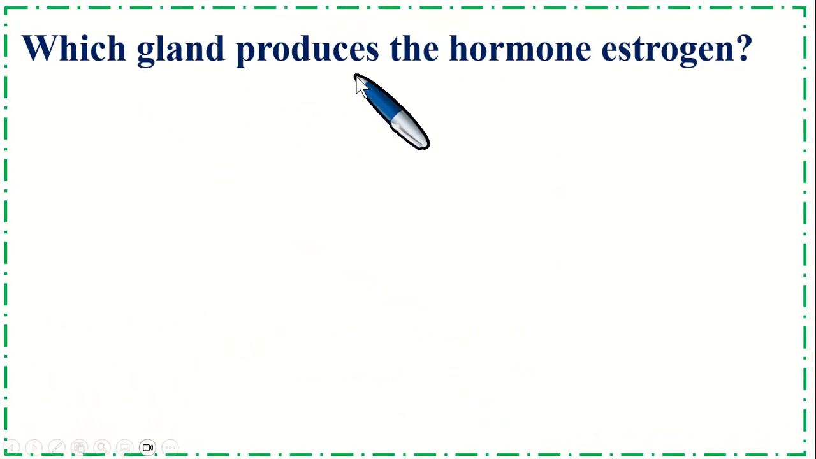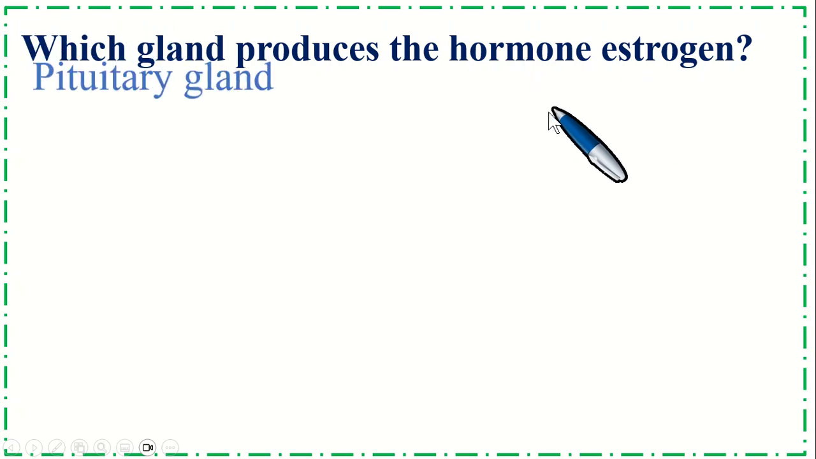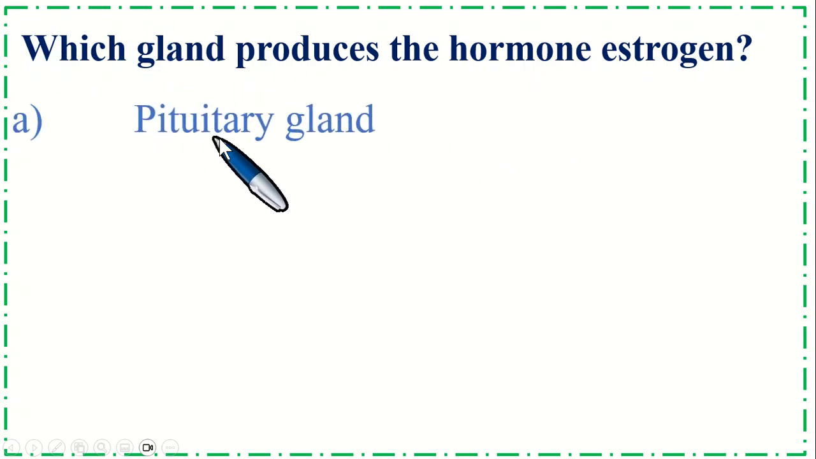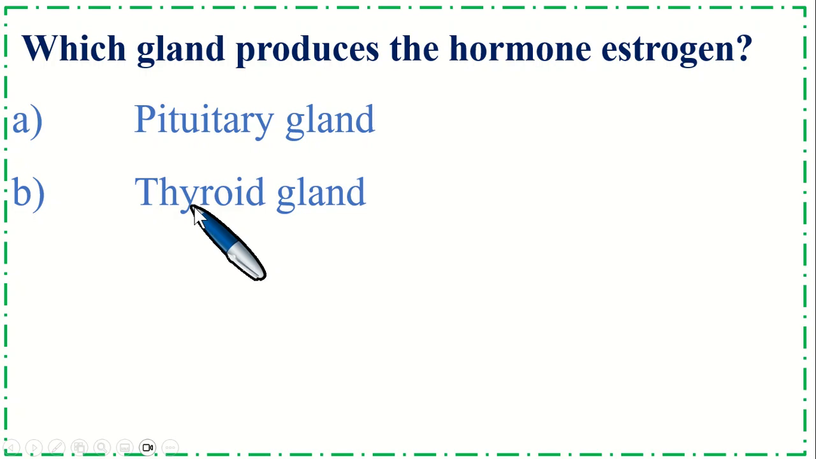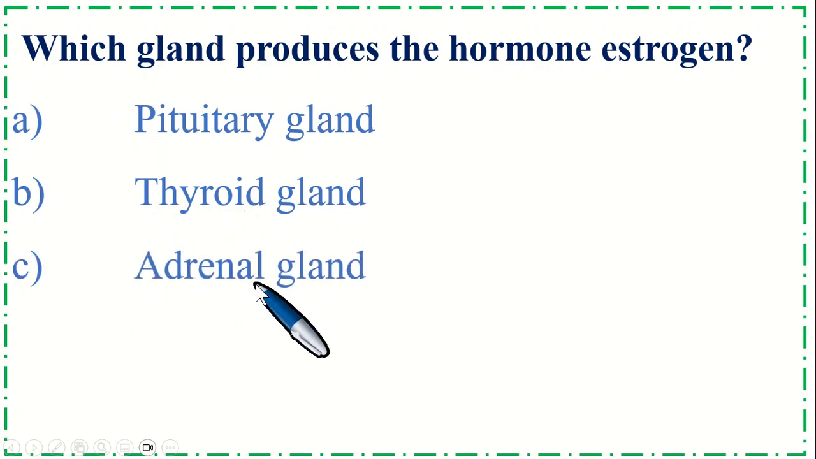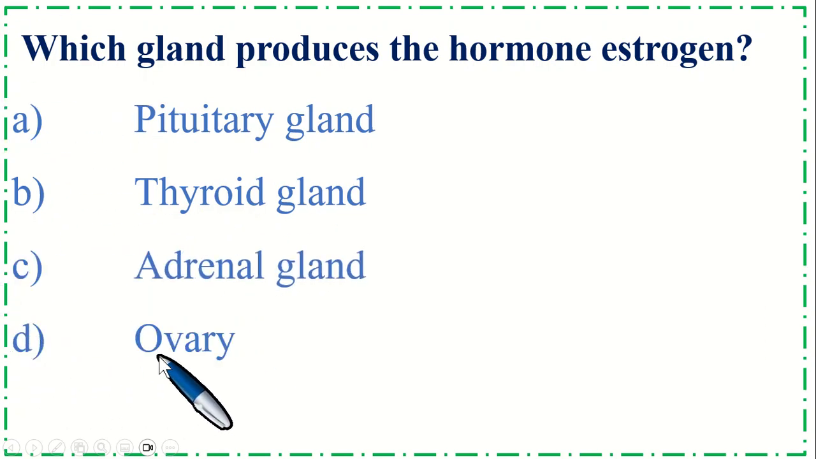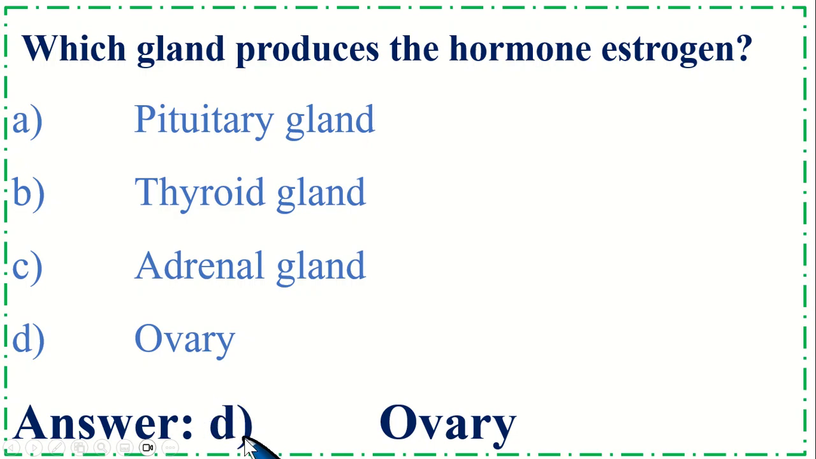Which gland produces the hormone estrogen? Option A, pituitary gland, B, thyroid gland, C, adrenal gland, and option D, ovary. So the correct option is D, ovary.